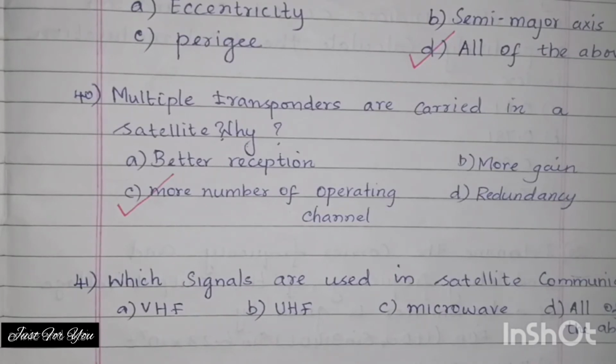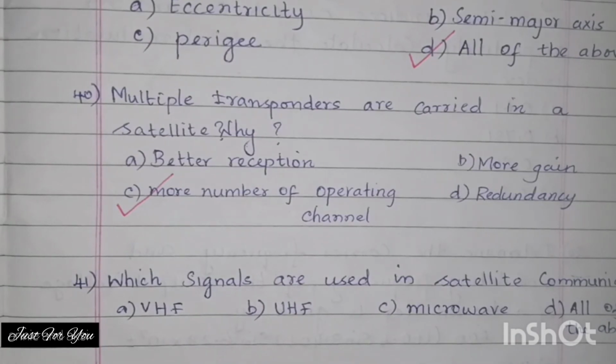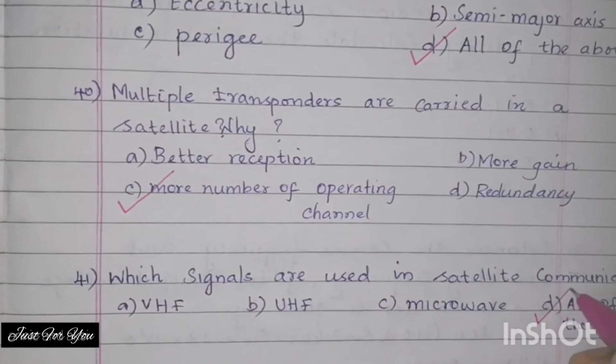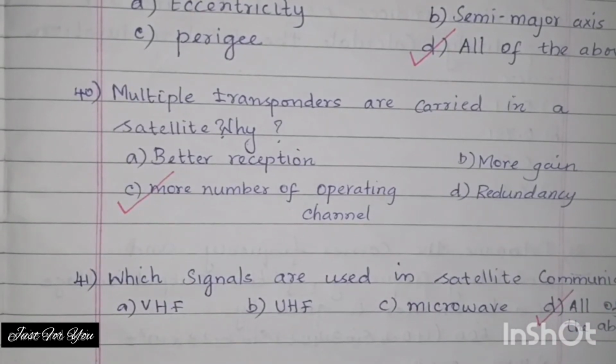Next question. Which signals are used in satellite communication? Option A, VHF, very high frequency. Option B, UHF, ultra high frequency. Option C, microwave. Option D, all of the above. The answer is option D, all of the above. All the three, VHF, UHF and microwave signals, are used in satellite communication.